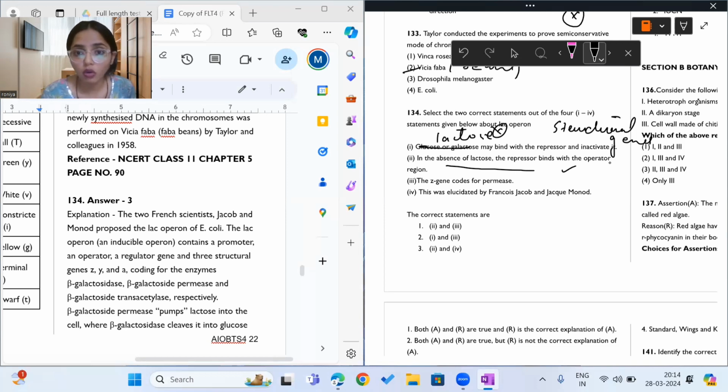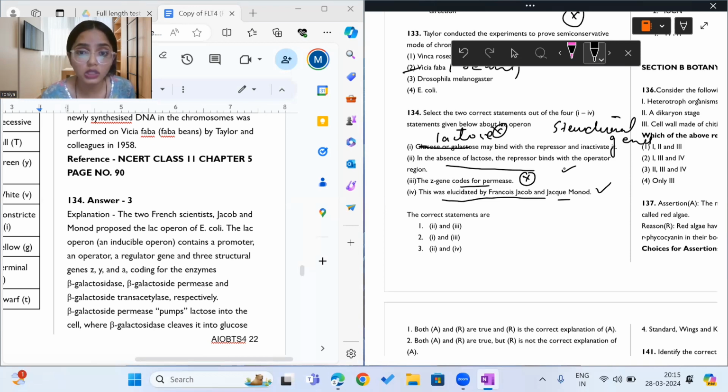Okay. Moving on to the third statement, the Z gene codes for permease. This is incorrect. Okay, this statement is totally a blunder. The next statement says this was elucidated by Jacob and Monod. Yes, Jacob and Monod are the people who gave the concept of the lac operon. So this is also a correct statement.